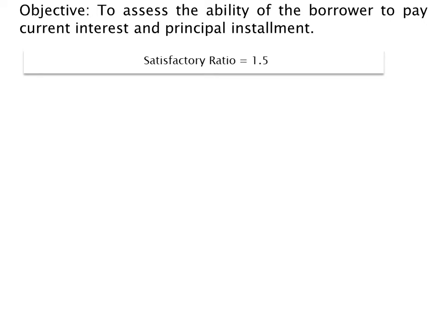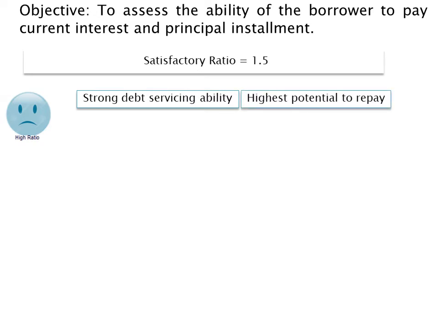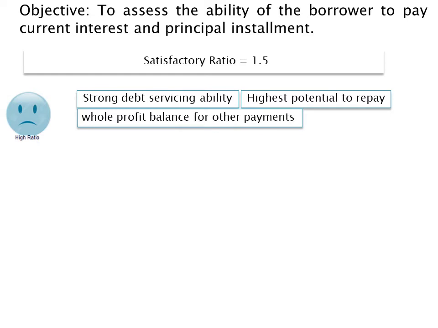Let us understand interpretation of this ratio. Now, if this ratio is high, it indicates strong debt servicing ability of the firm. It represents highest potential of the firm to repay the interest and principal installments as and when fall due. It also indicates that there will be huge amount of profit balance available for payment of dividend, appropriations, etc. Firm will enjoy very good scope to attract fresh loans because lenders are assured of the payment of their loan amount with interest.